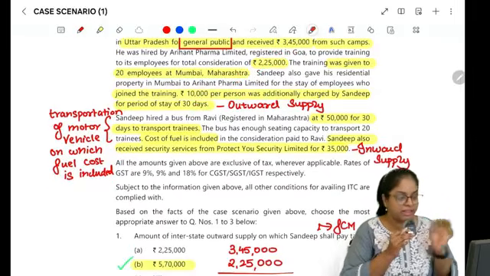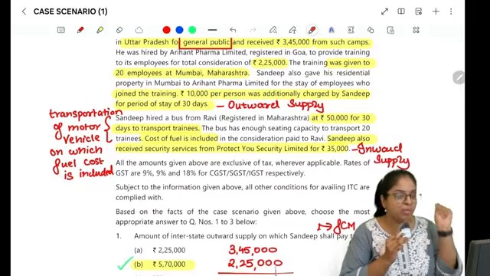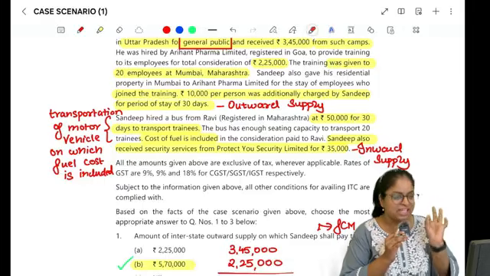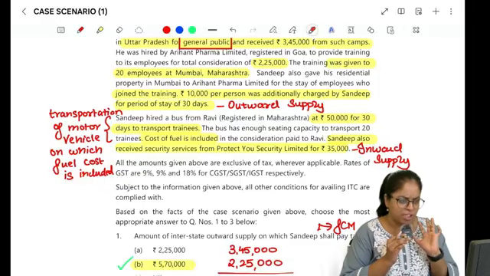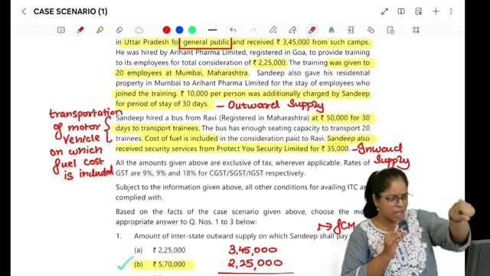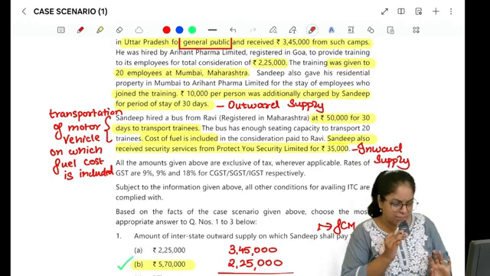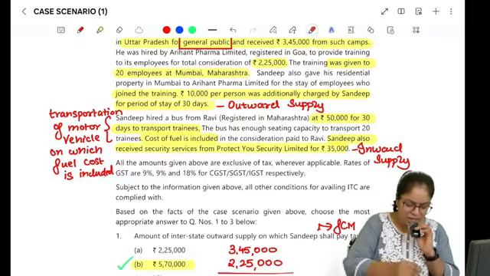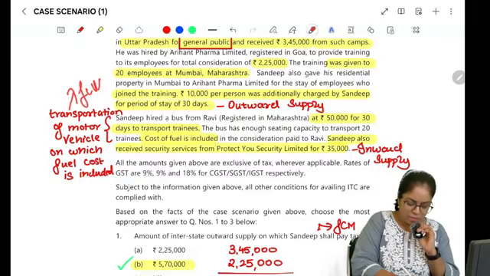Next is, Sandeep hired a bus from Ravi at rupees 50,000 for 30 days to transport his trainee. The bus has enough seating capacity to transport 20 trainees and cost of fuel is included. If you remember the chart, here your supplier is registered, right? So in that case, what will be applicable? It is a case of forward charge mechanism.